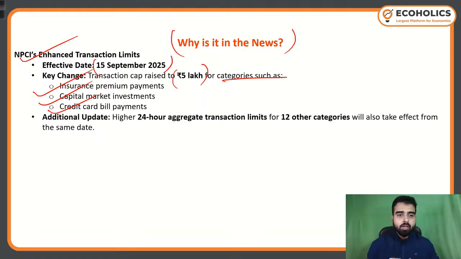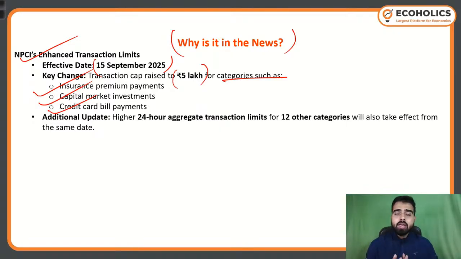Insurance premium, everyone is having insurance. It might be for a vehicle, general insurance, or life insurance. So now the insurance premium limit has also increased. Capital market investment. Now if you see, nowadays everyone is on the stock exchange, in stocks and trading and all. So they have targeted those particular areas so that they will have a huge impact just by enhancing limits in a few areas.